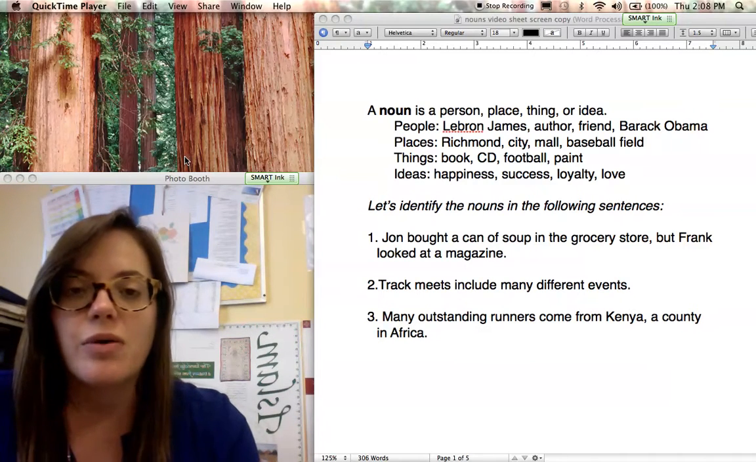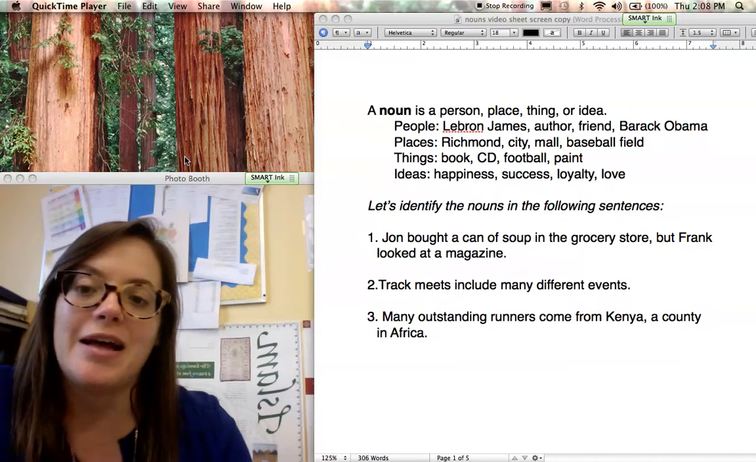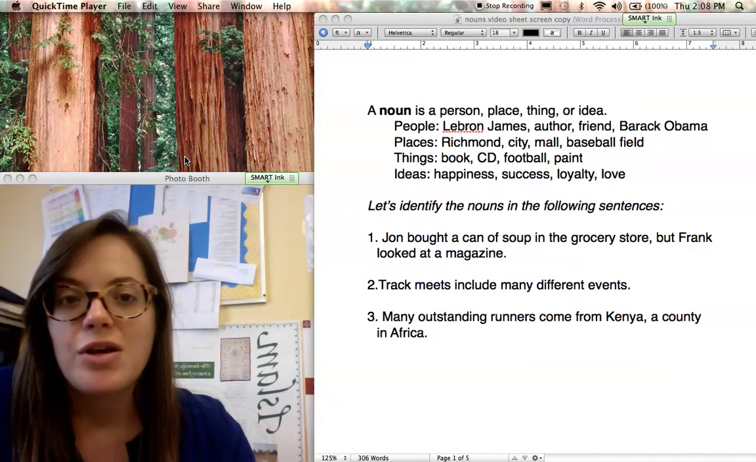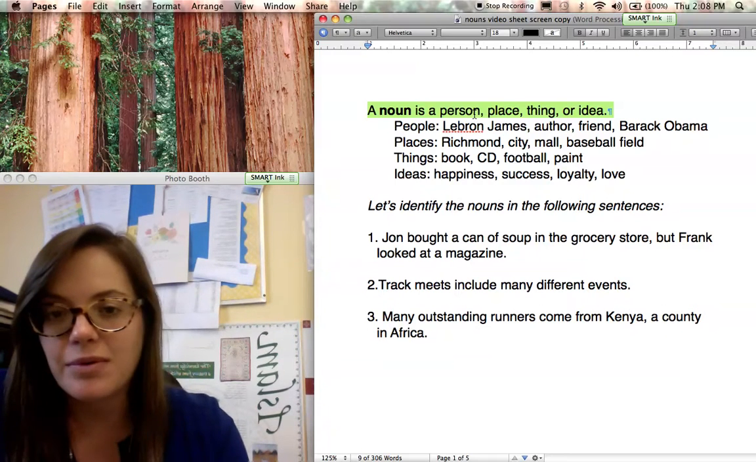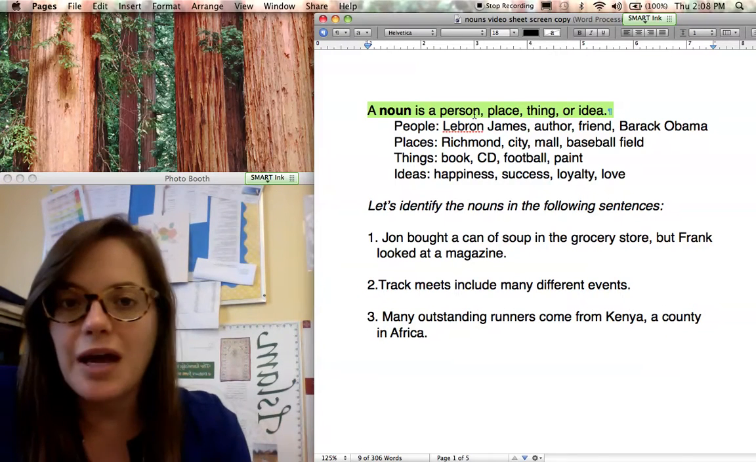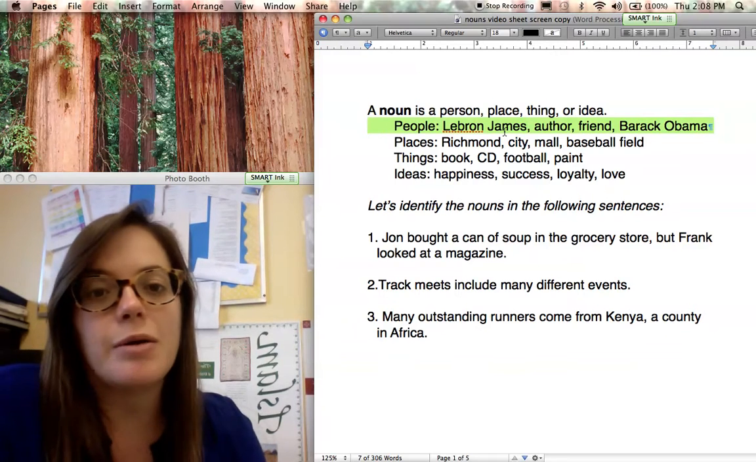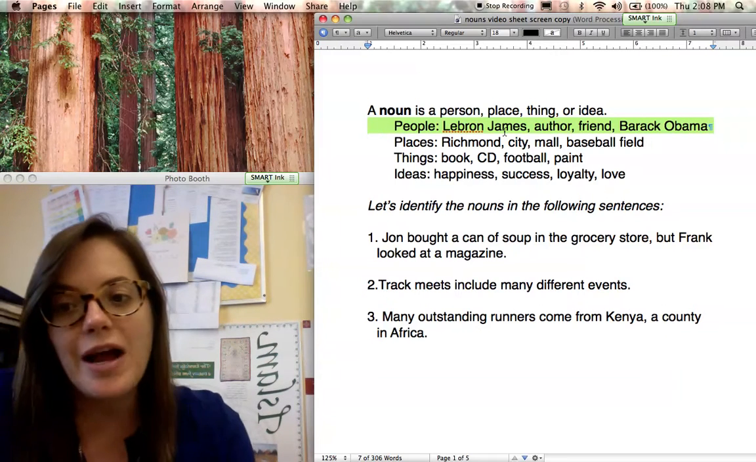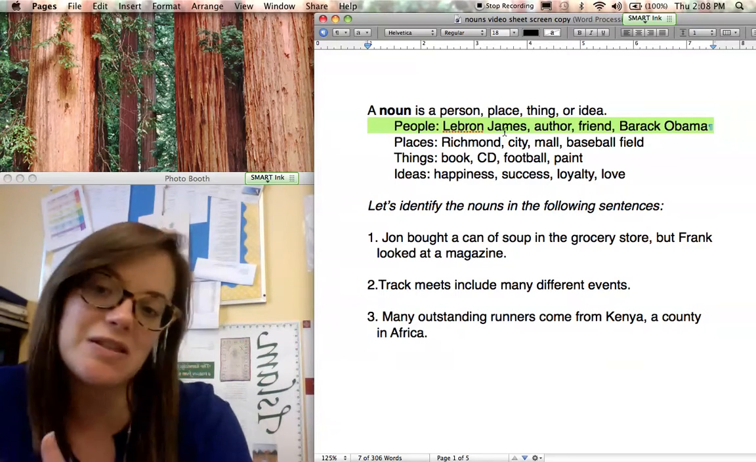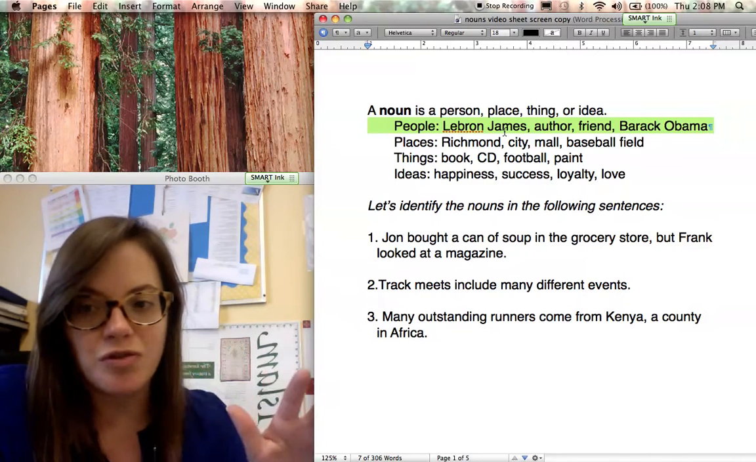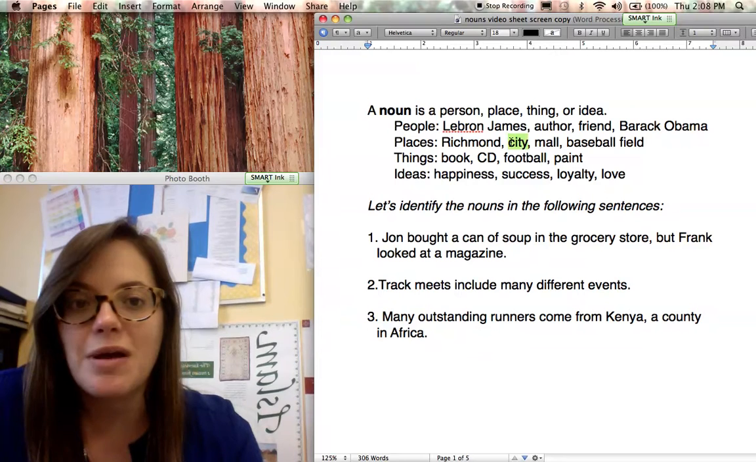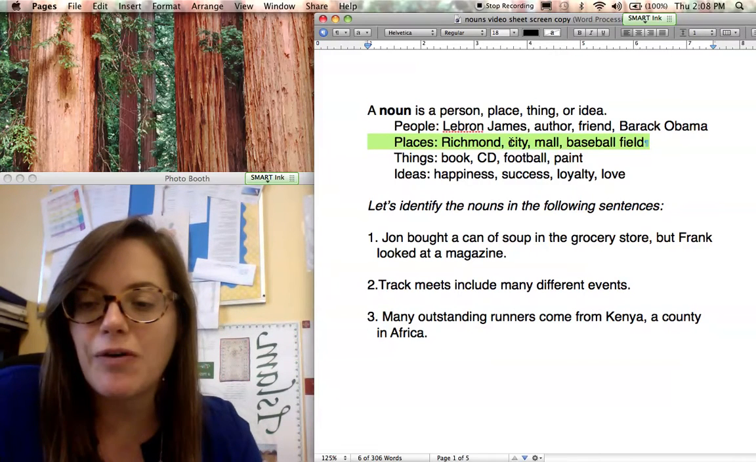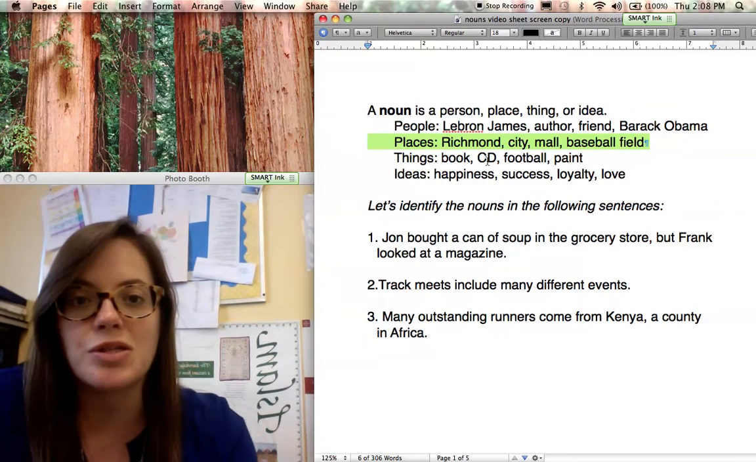Okay, so let's go ahead and talk about nouns in general. So a noun is a person, place, thing, or idea. Okay, so some examples of nouns, people, like LeBron James, author, friend, Barack Obama, so they can be specific people or more general words for people like friend or author. Places, Richmond, city, mall, baseball field, all those are places we can go to.